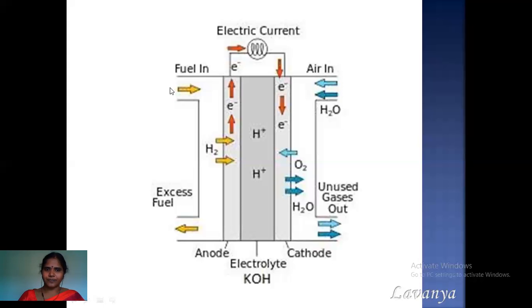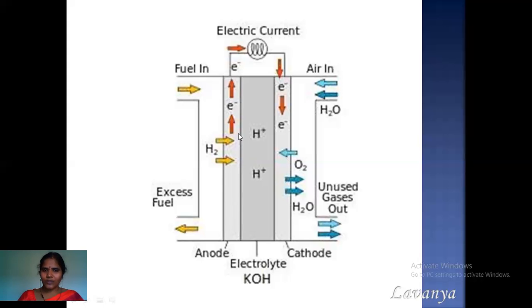The fuel will be supplied from this inlet onto the porous platinum electrode, and if excess gas is there, it can be taken out from this outlet. In the same way, we have an oxygen inlet and an oxygen outlet at the cathode. The chemical reaction we will discuss later on.